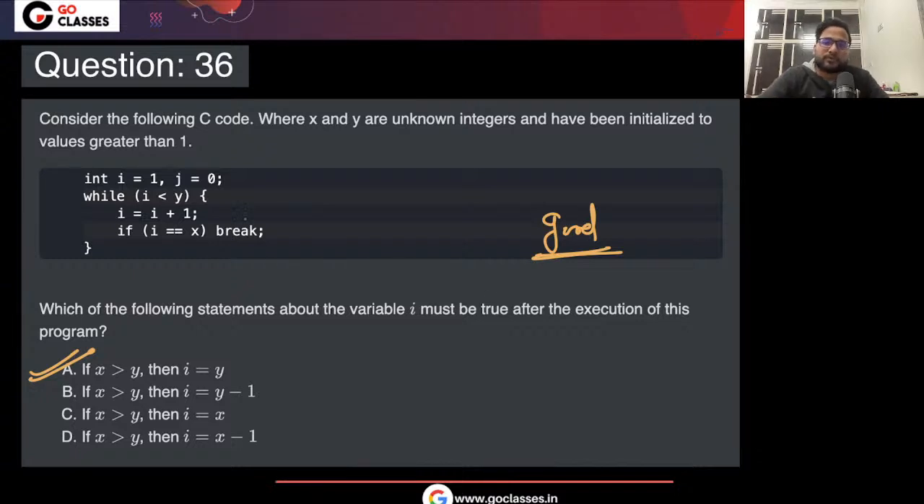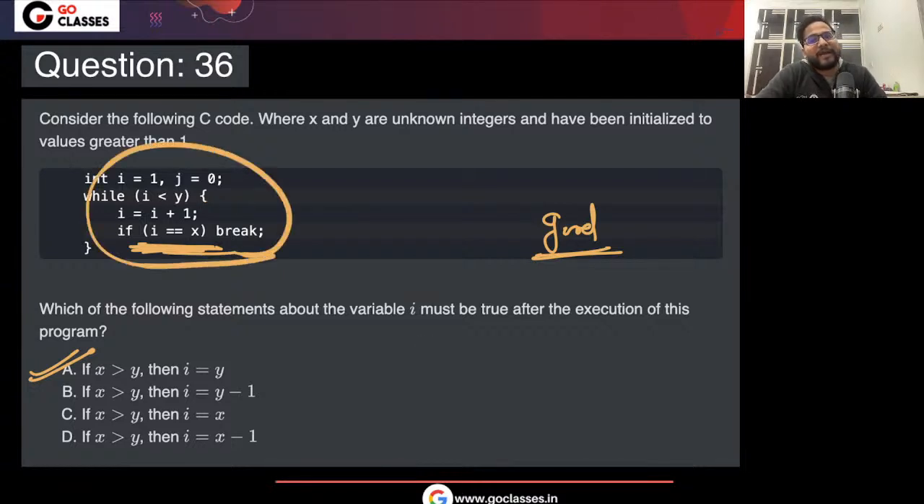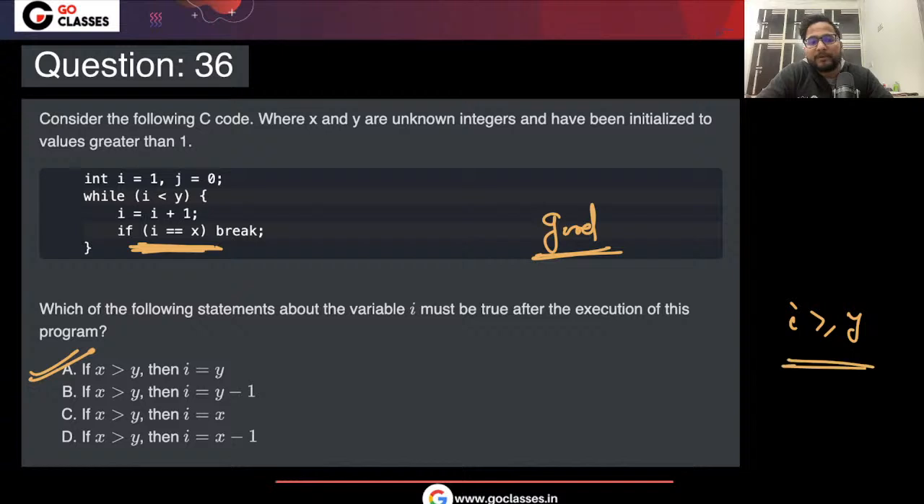Great. For this question, what they are saying is: I is less than y, I plus equal to 1, I equal to x, and then break. See here, they are saying that it will break if I is less than y, or it will break if you reach x, right? I mean, you are incrementing I by 1. The moment you reach x, it will break. Otherwise it will break anyway on y, right? So basically if I is greater than or equal to y, then it will break.